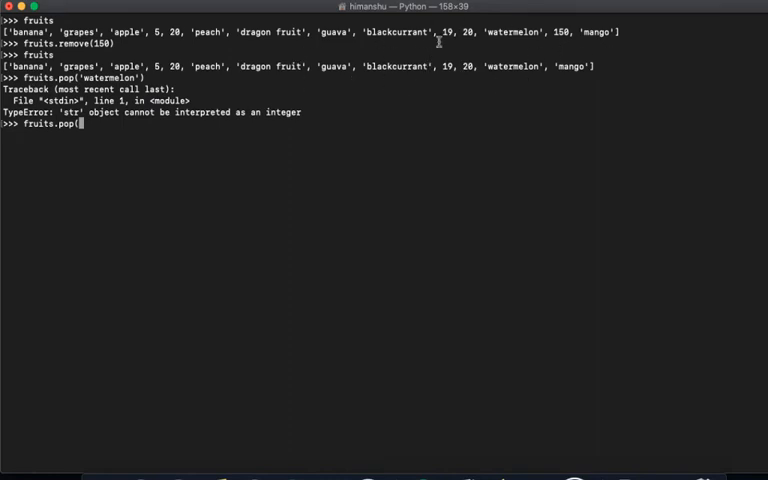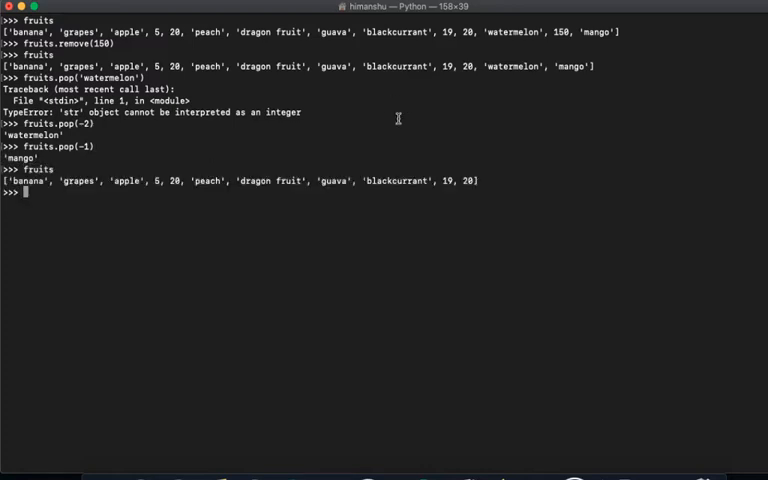Now there's one more trick you can do. If you don't want to go counting and go to the last, you can just do -1. Oh, sorry, -2. Right? fruits.pop(-2). So what we are using here is negative indexing. So if I say fruits.pop(-1), right? And if I say fruits, they both are gone.